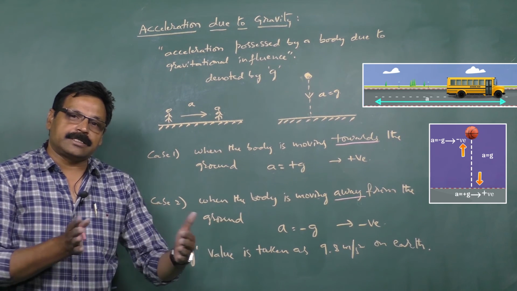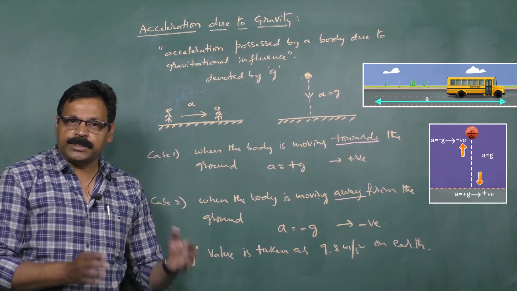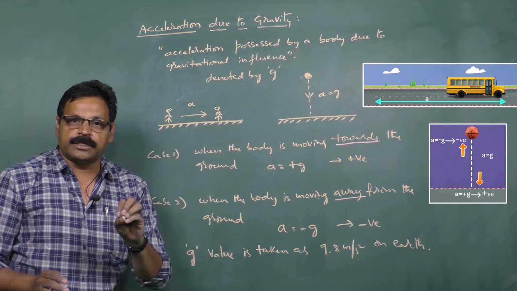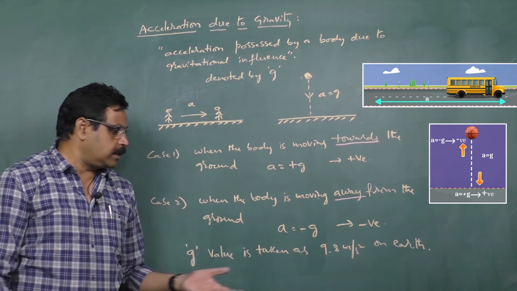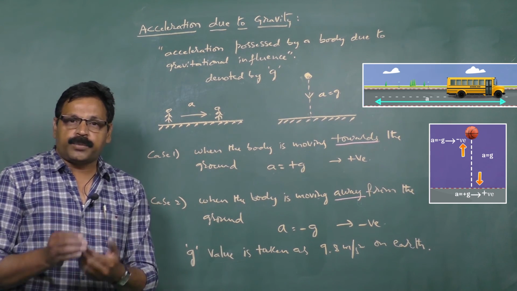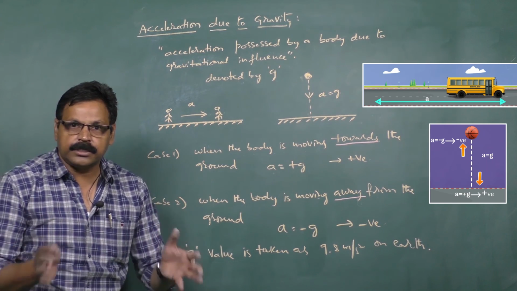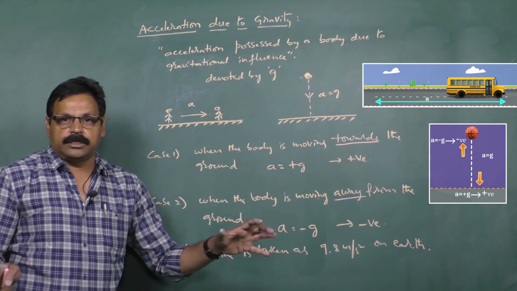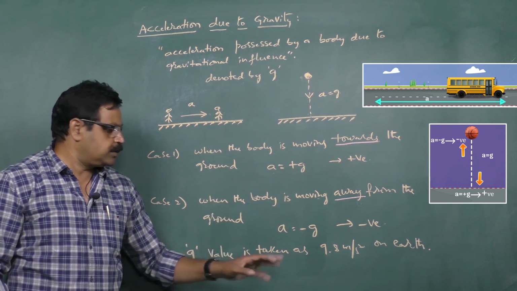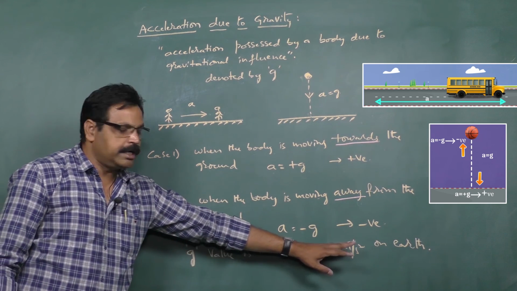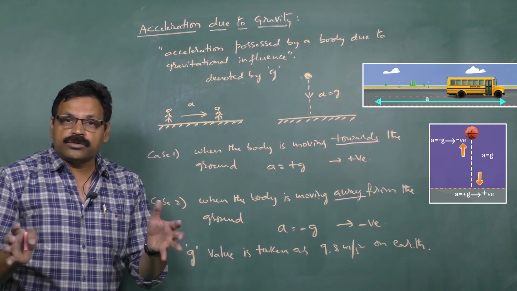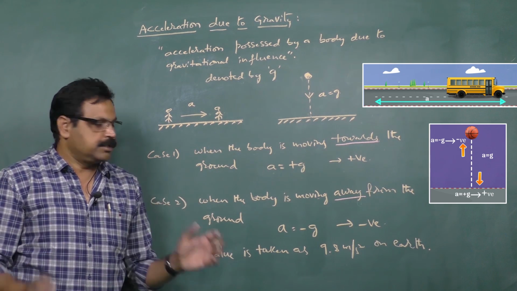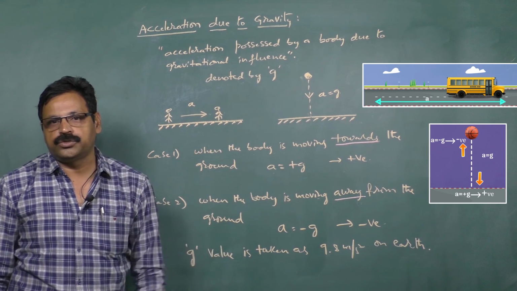So this is the acceleration due to gravity, that means acceleration possessed by a body because of the gravitational influence. In case of the Earth's influence, whenever a body is possessing the acceleration because of the Earth's influence, we are taking the value as 9.8 generally. Not in all cases, but in most cases we take G value as 9.8 meter per second square in case of the body moving under the influence of Earth's gravity. So this is what the acceleration due to gravity is about.